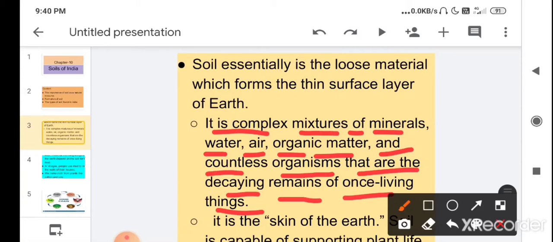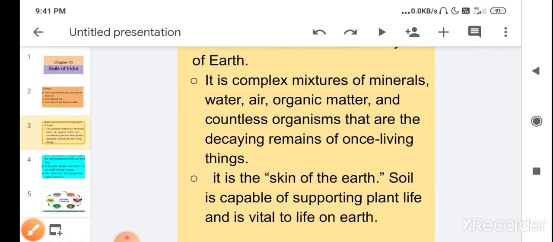You know, when a living thing dies, its body is decomposed by the decomposers, means its body is broken down into simple components by the decomposers, and those components get mixed with the soil. The body contains different minerals, different components, so the soil is a mixture of the decaying remains of once living things.